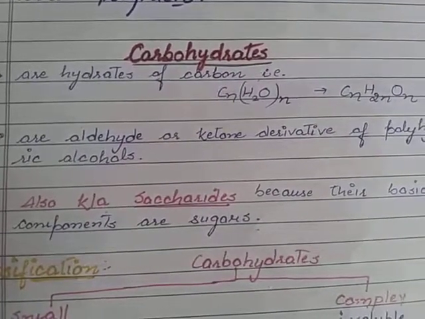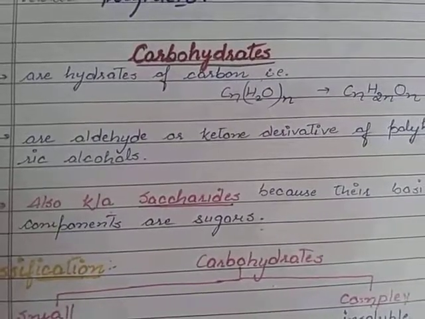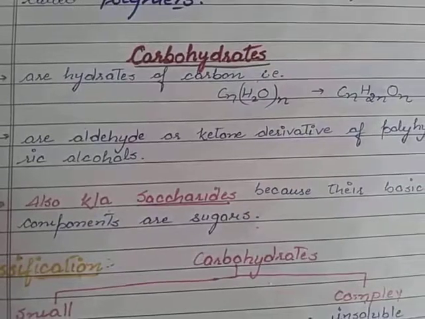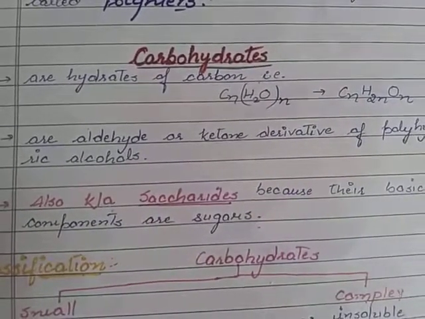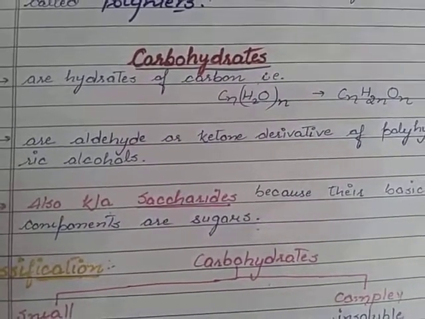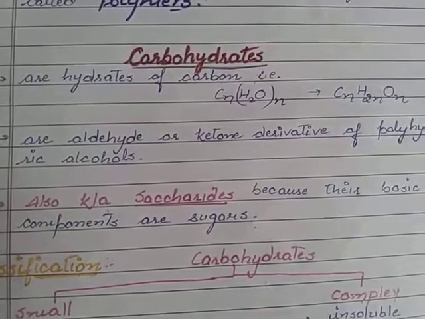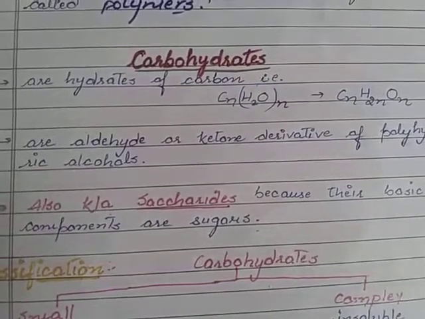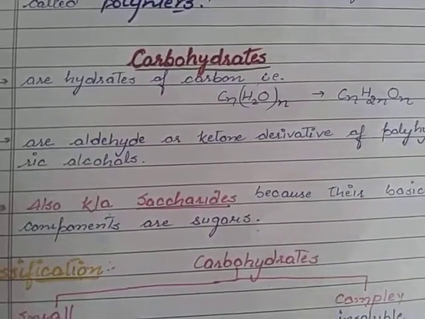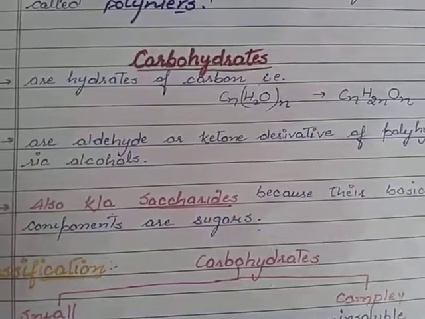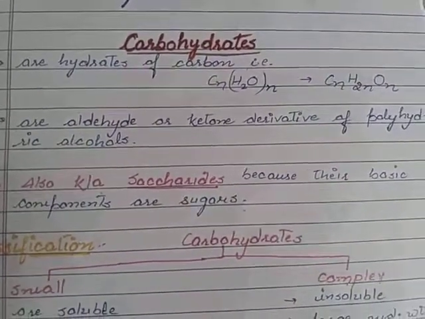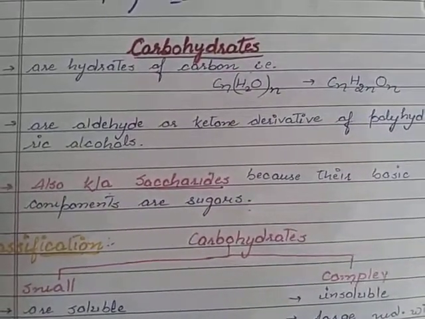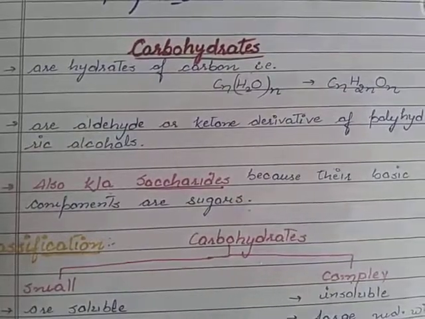It is not always necessary that all the molecules having the formula CnH2nOn are carbohydrates, but generally this formula applies to carbohydrates. So they are known as hydrates of carbon, meaning water molecules react with carbon to form carbohydrates. The definition of carbohydrates is that they are aldehyde or ketone derivatives of polyhydric alcohols.